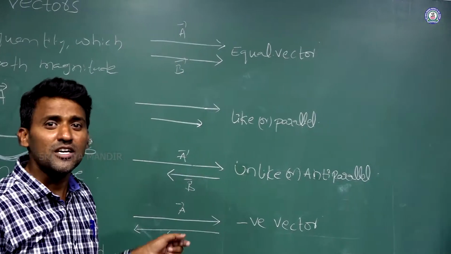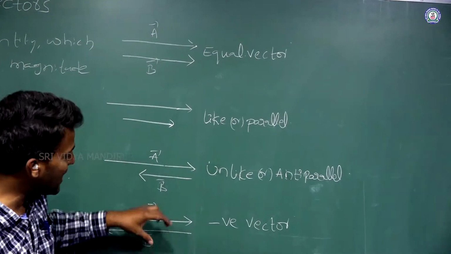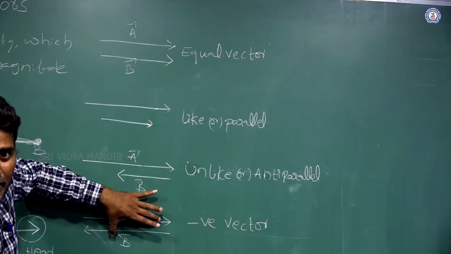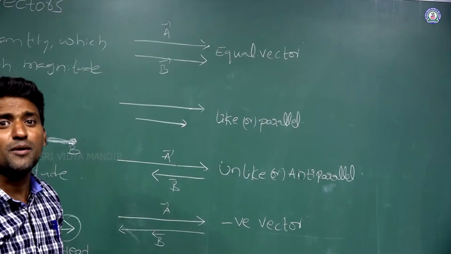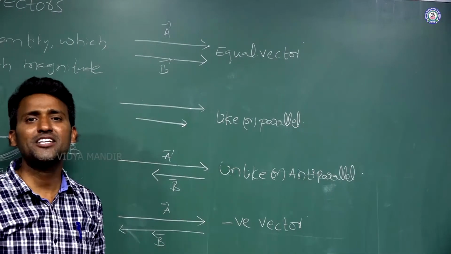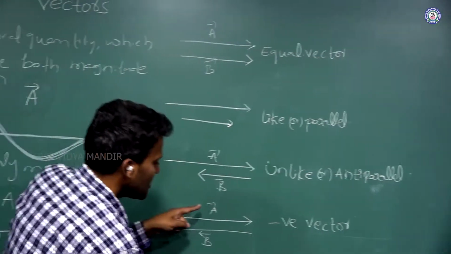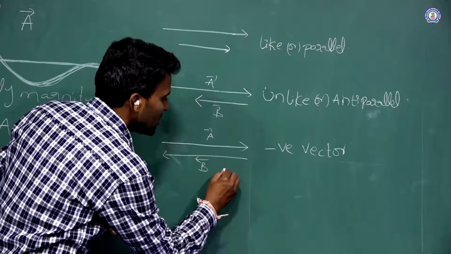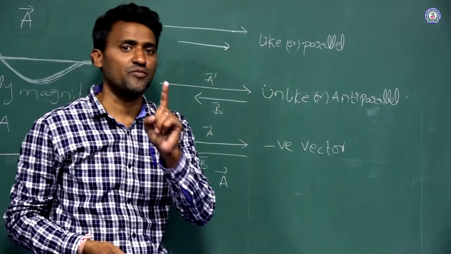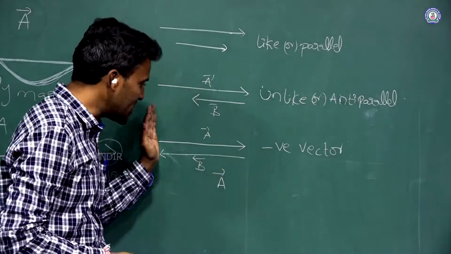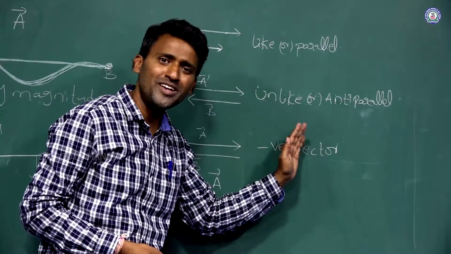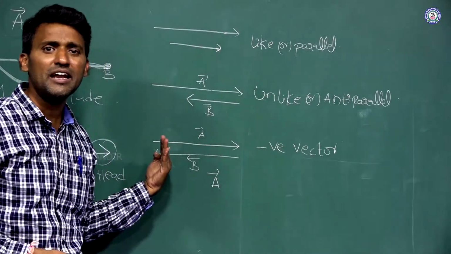Negative vector means any two vectors are different in direction, but the magnitudes are the same. Those vectors we call the negative vector. This you can write as: if one direction you assume as positive, the opposite direction should be negative.